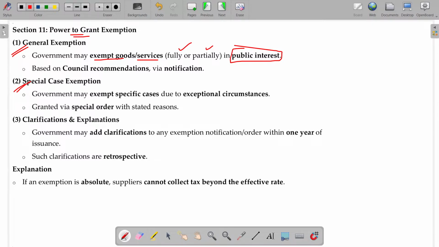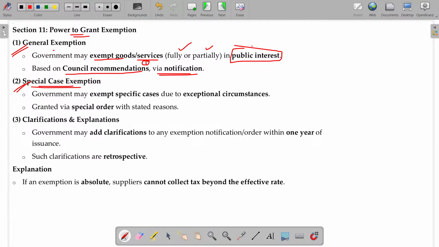General exemption is compulsory, and special exemption is sometimes based on some conditions. General exemption is a public interest based exemption. Usually the council will give the recommendation. After the recommendations are received from the council, via notification the government may announce the exemption.